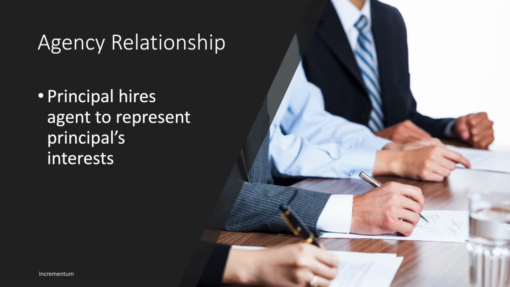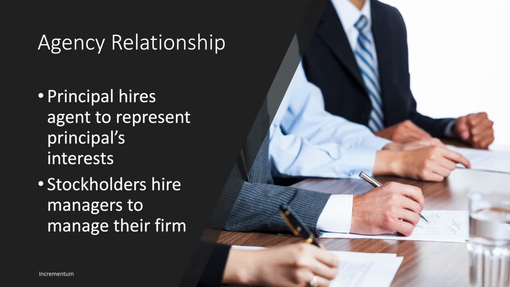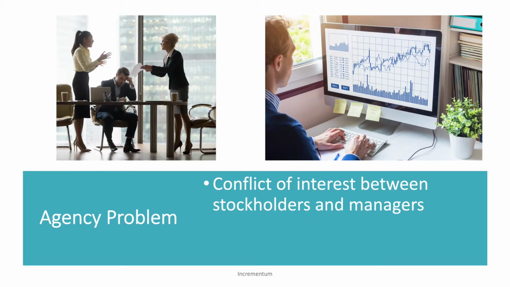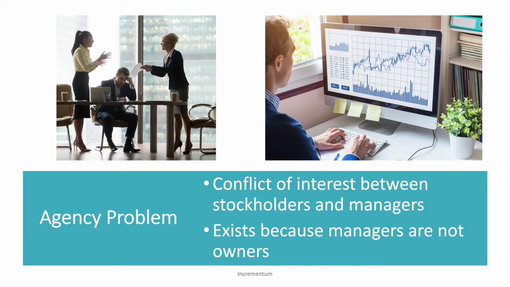In an agency relationship, a principal hires an agent to represent that principal's interest. So another way of saying that when we're talking about the shareholder firm manager relationship is that these shareholders or stockholders have hired managers to manage their firm and to look after the stockholders' interest. The agency problem occurs when there's a conflict of interest between stockholders and managers. It happens because the managers are not owners.